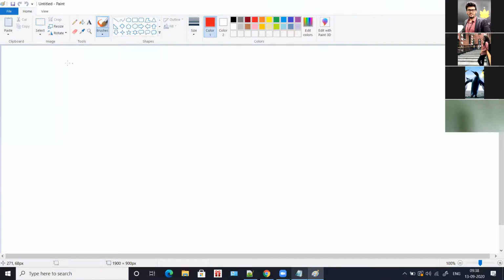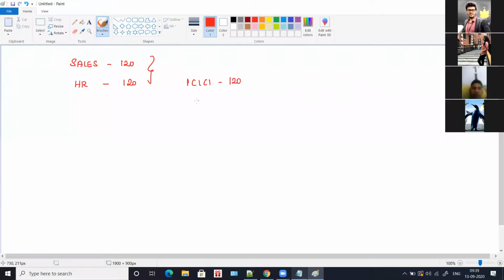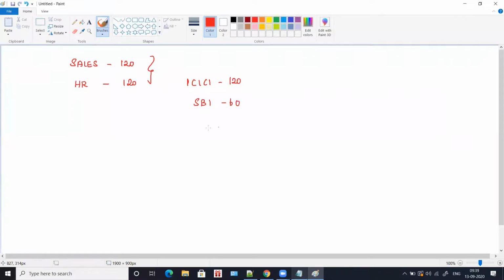In subnetting, as we saw, we had two networks yesterday. One is sales and another one is HR. Sales had 120 computers and HR had 120 computers. When this is the case, you can go with the steps which I taught you yesterday. But in case you have other departments, let's take banks. Say we have ICICI Bank, which needs 120 computers, SBI Bank, which needs 60 computers, and HSBC Bank, which has 30 computers.